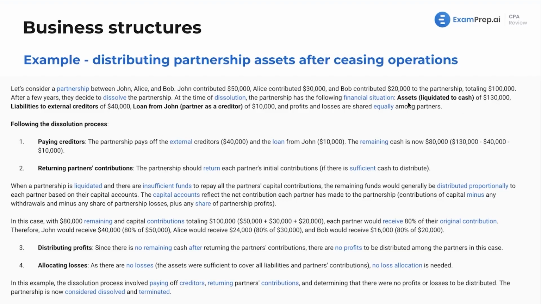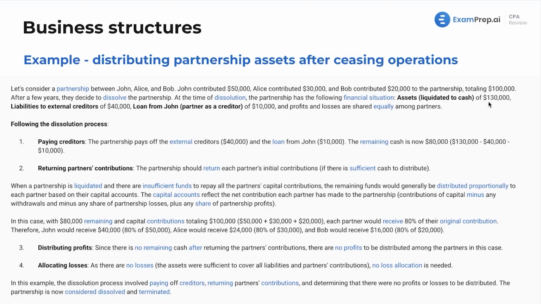Now, keep in mind, this is likely maybe they had $200,000 of assets. That was inventory, that was office equipment. They sold it, tried to liquidate it for cash, and they had $130,000. Why do I say that? It's just something you can see on the exam, right? That's the process. You're trying to maybe sell things at a little bit of a loss in order to just get that into cash.